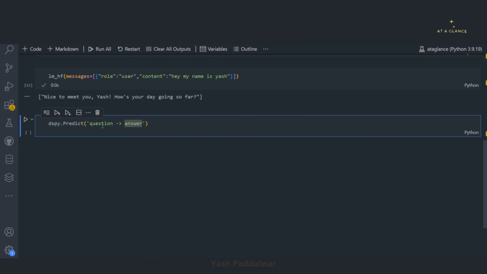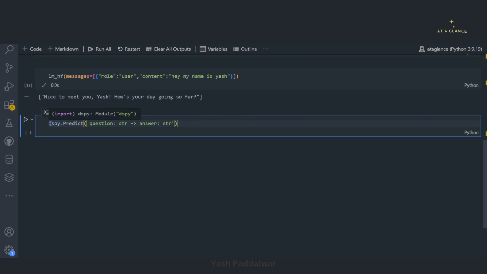Now just be careful, whatever you write here is nothing but the exact variable that the DSPy will interpret. So make sure whatever you write here has to be meaningful. So it will take a question and it will generate an answer for it. You can also define the data type for it. Now my question will be a string. Similarly, over here my answer will also be a string. Now if you want the answer to be a numeric, then you can simply define int or so on.